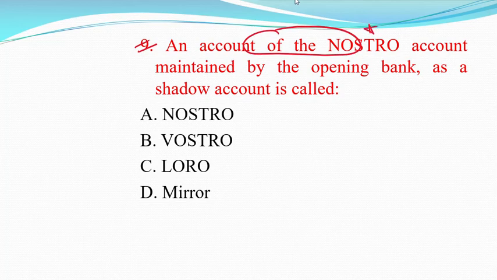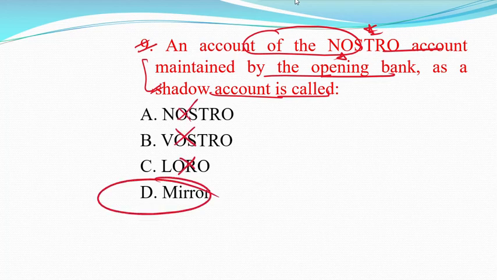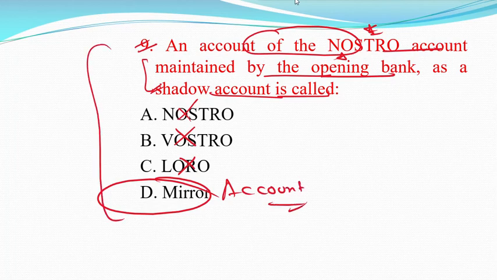An account of the nostro account maintained by the opening bank as a shadow account, basically an account that is shown as a shadow account, is it called nostro account, no; vostro account, no; loro account, no. It is known as mirror account. All these definitions you have to remember, because you can expect questions directly from these definitions also.